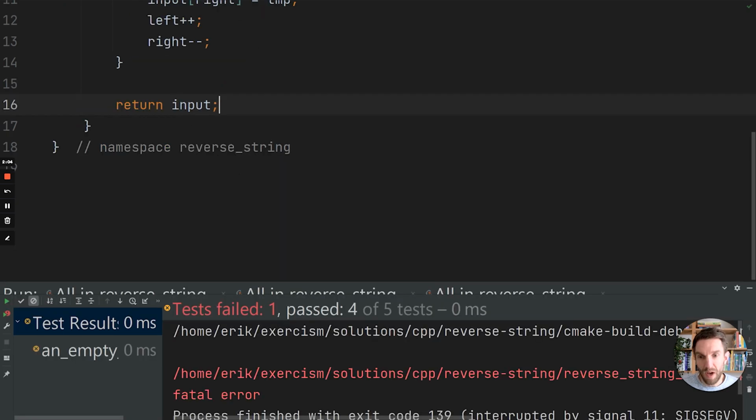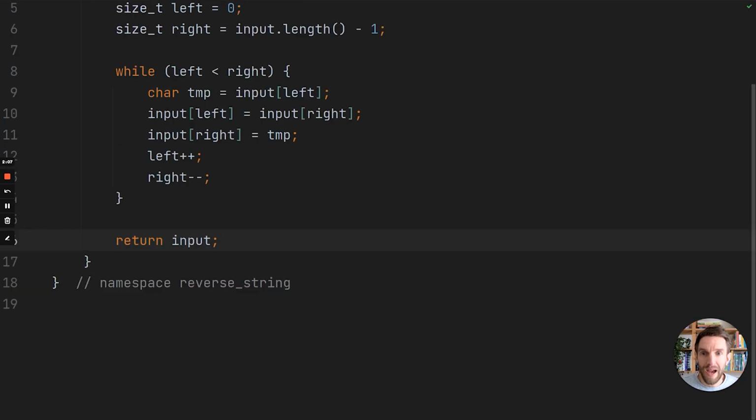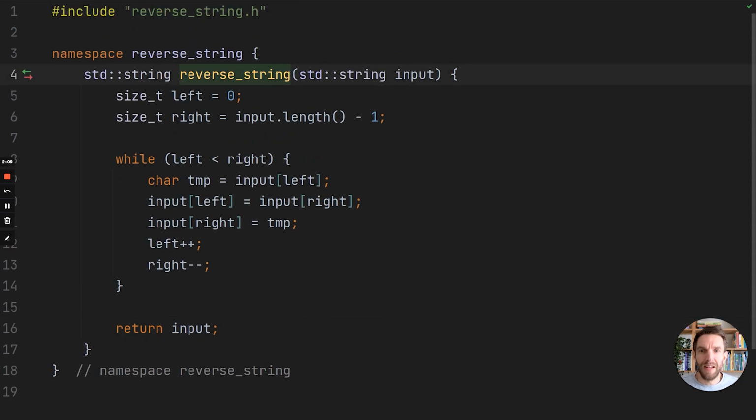So let's run this, and we get a failing test because we haven't handled the empty string. And you might be wondering, why is that? Because if the empty string is here, it would be length 0 minus 1. Then it would be minus 1 is less than 0, so that would just mean it wouldn't run the while loop. Well, unfortunately, the problem is in the size_t type, and the size_t type is defined as an unsigned value, which means that its lowest value is 0. So 0 minus 1 for an unsigned value will underflow, so it will be a very large value.